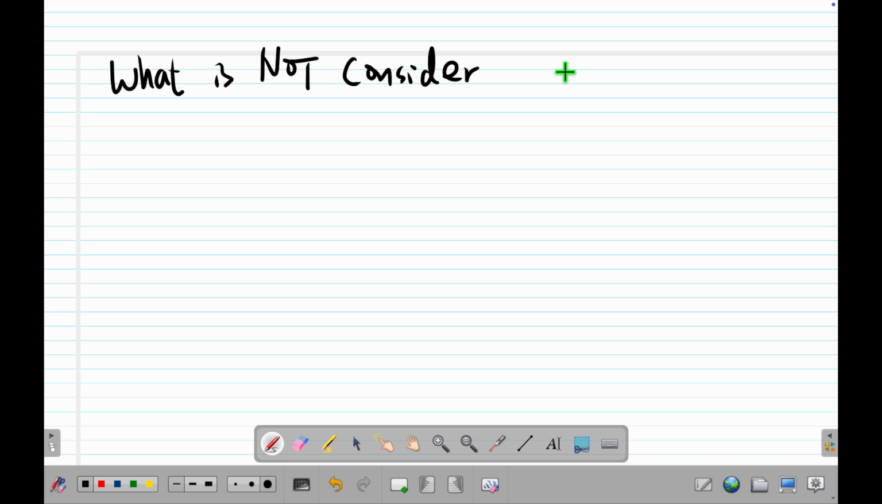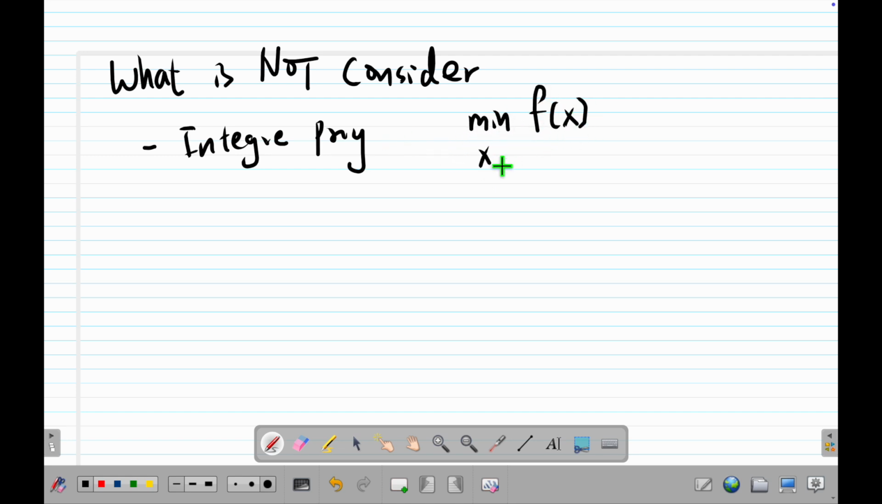So I'm going to talk about the following, that is, what is not considered. That means what topics we don't talk about. First of all is optimization in integers. That means combinatorial optimization, integer programming, we don't talk about this. That means minimize something where x is an integer, or a natural number. So we don't talk about this.